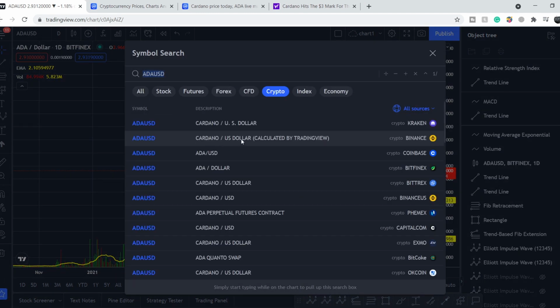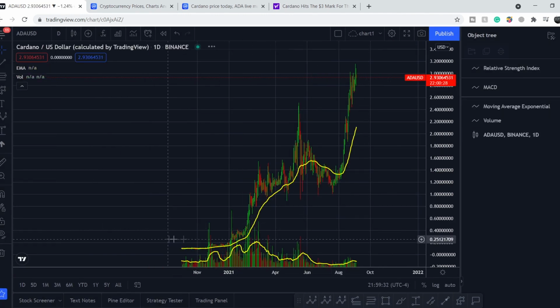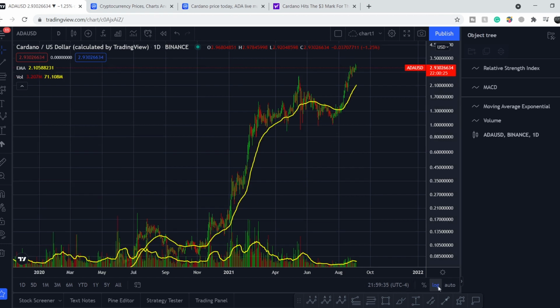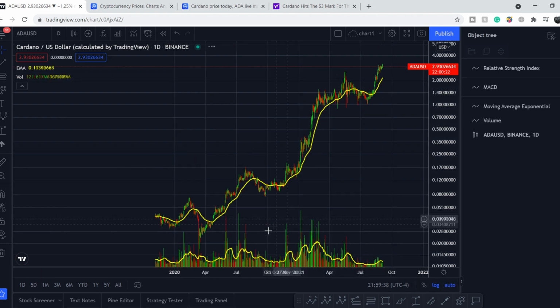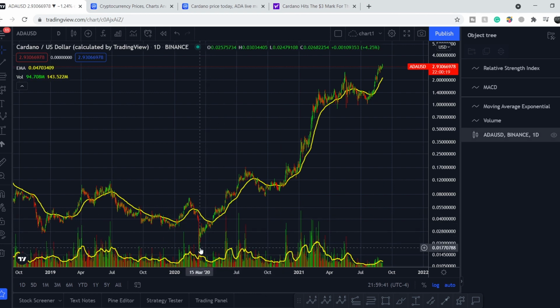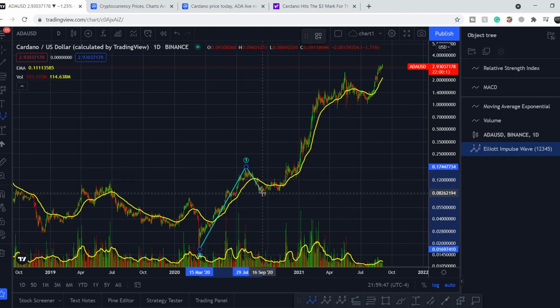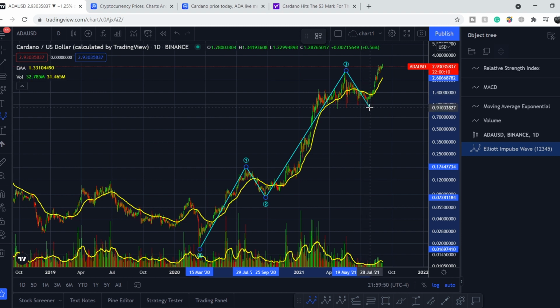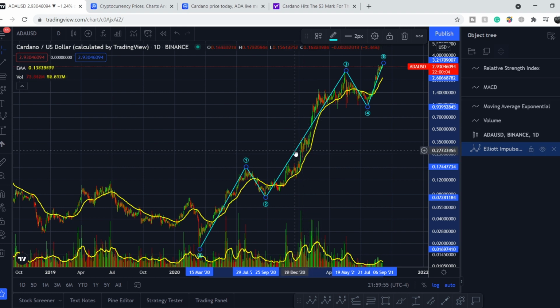If I switch to Cardano US dollar pair calculated by TradingView on Binance, let me show you that we have more data right here. And if I turn on the log scale, we have this price action. And from this bottom, we have completed all 5 waves. And let me show it to you. This potentially might be the first wave, second, third one, fourth, and fifth one. And in this case, if this is the real case, and I don't think that it might be something else, we have more chances to have an extension in the fifth wave compared to the third one at the level of 0.786.